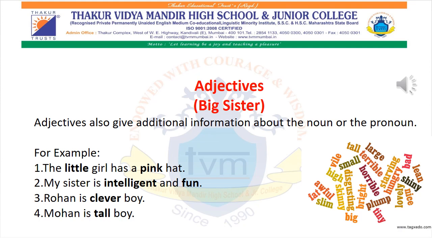For example, the next sentence we have Rohan is a clever boy. Okay. So in this next sentence we see that it is telling us the quality of Rohan. So Rohan is a clever boy. So clever is a quality. It is giving additional information. It is giving more information about the person named Rohan. Okay.